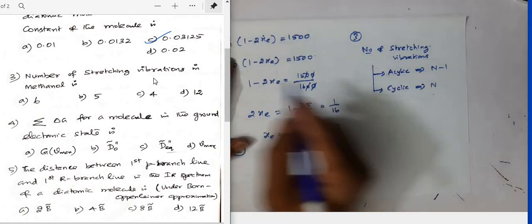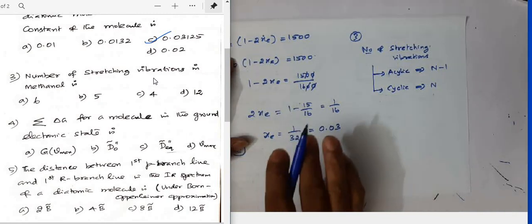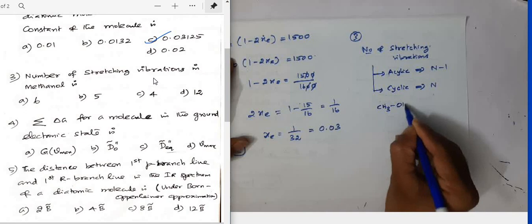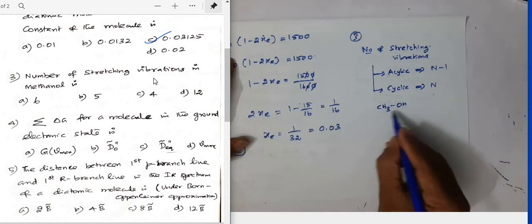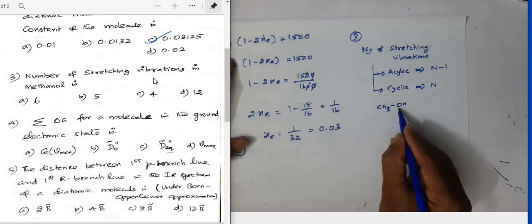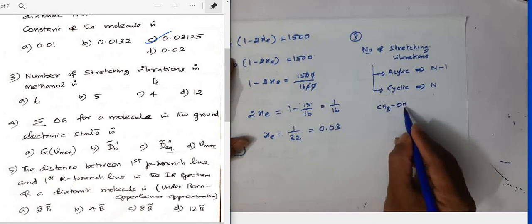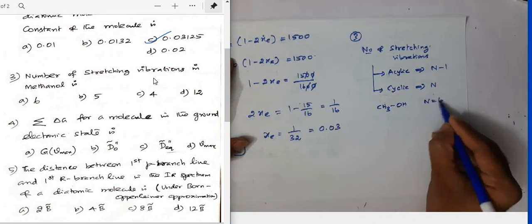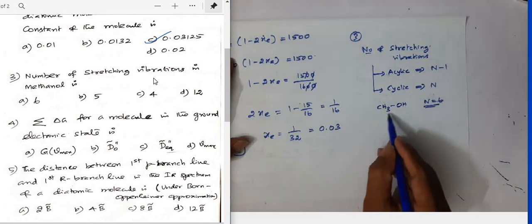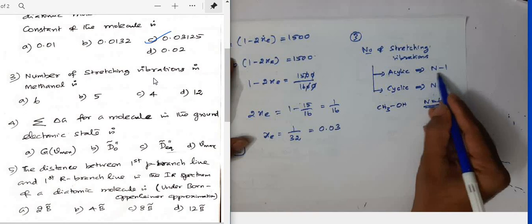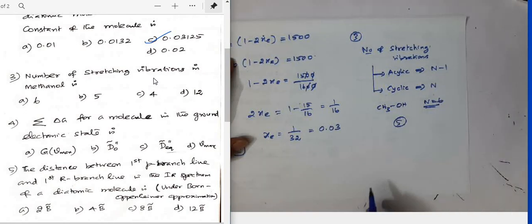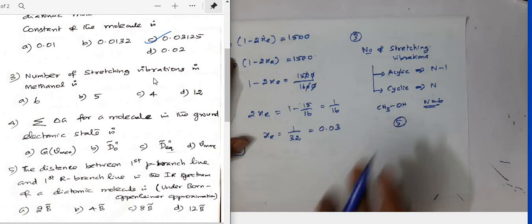So now the question asked is number of stretching vibration in methanol. In methanol we have CH3OH. We have totally 6 atoms, right? 1 carbon, 3 hydrogen, 4 plus 1 5, 5 plus 1 6. So we have totally 6 atoms. So 6 minus 1 you'll get, methanol is acyclic, therefore 6 minus 1 you'll get 5. So number of stretching vibrations for methanol is 5.